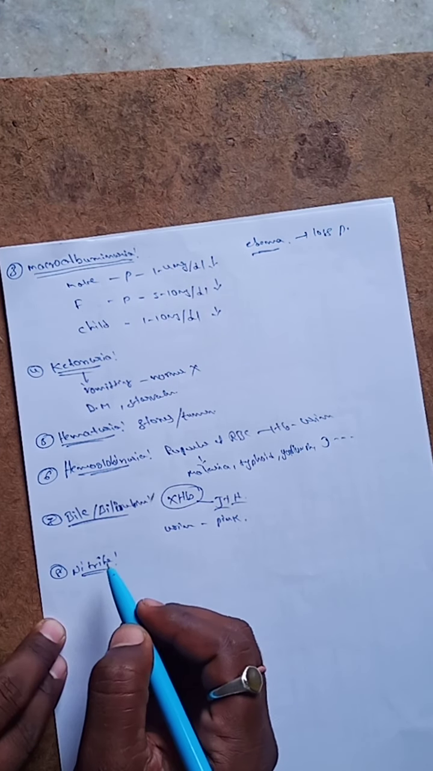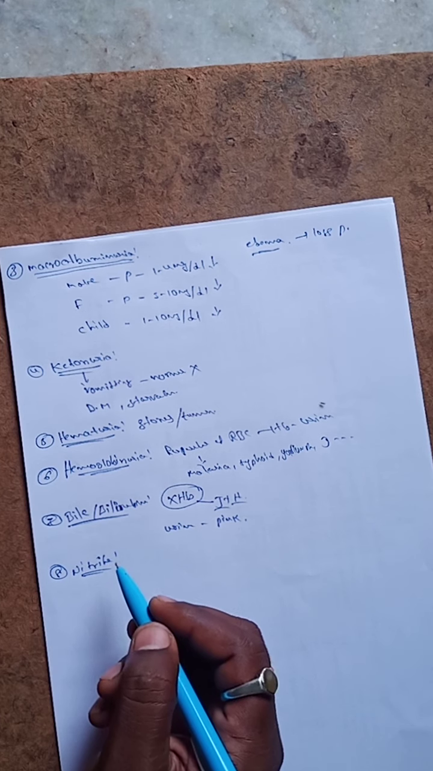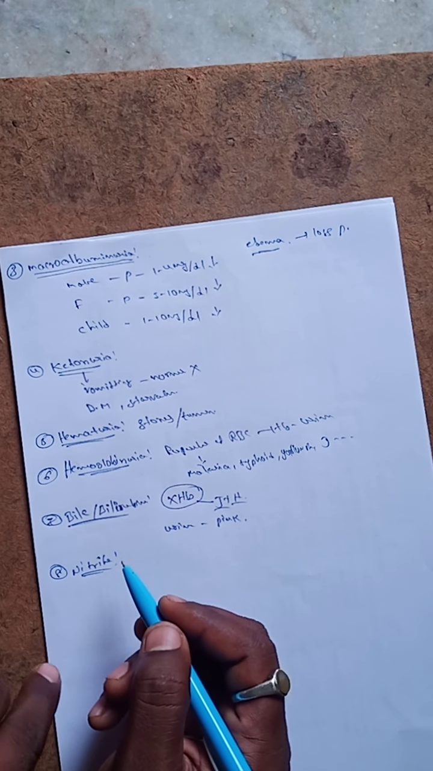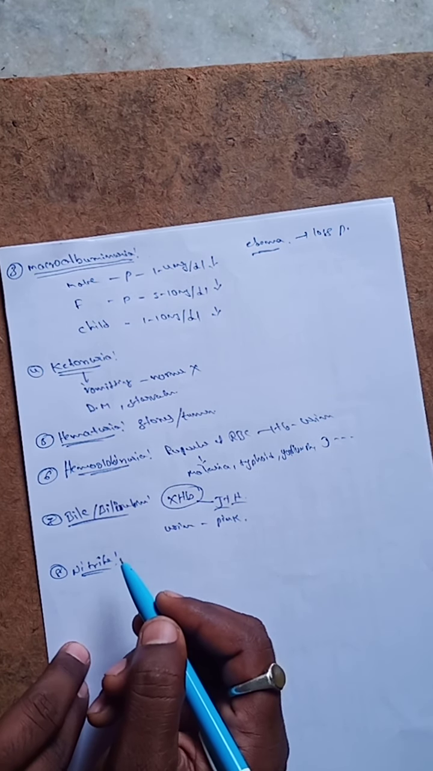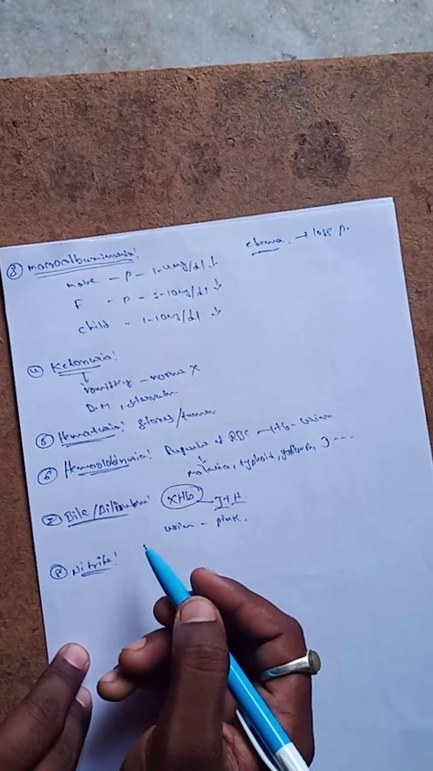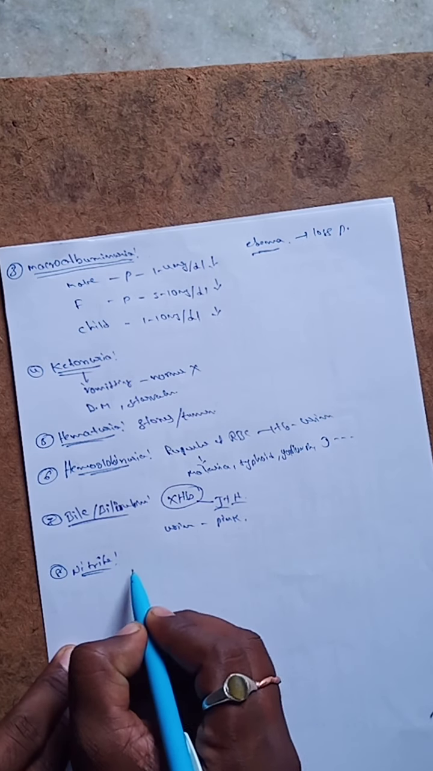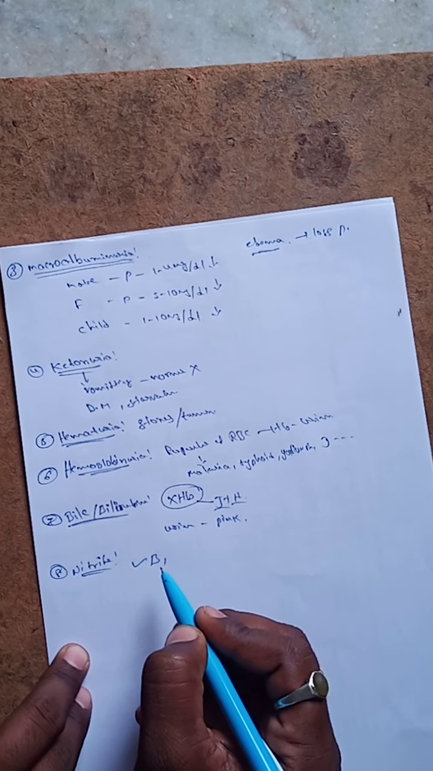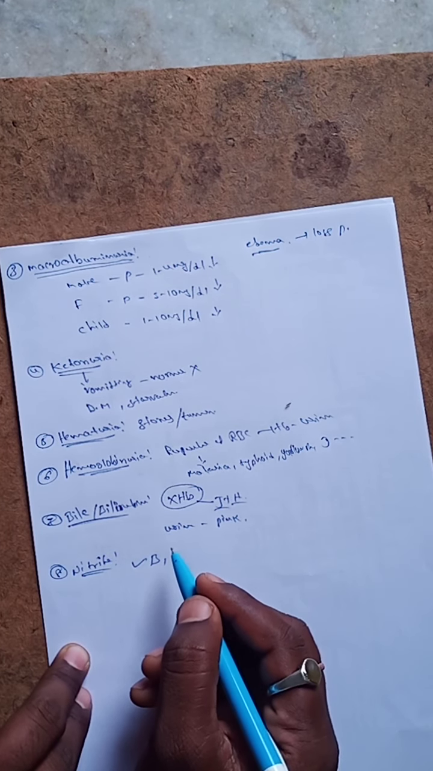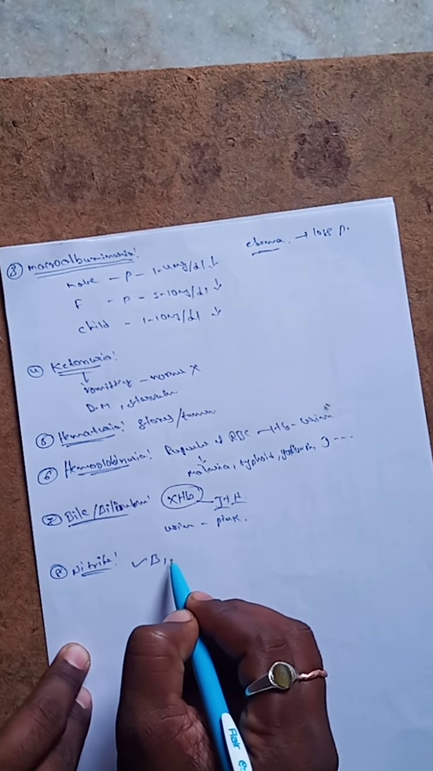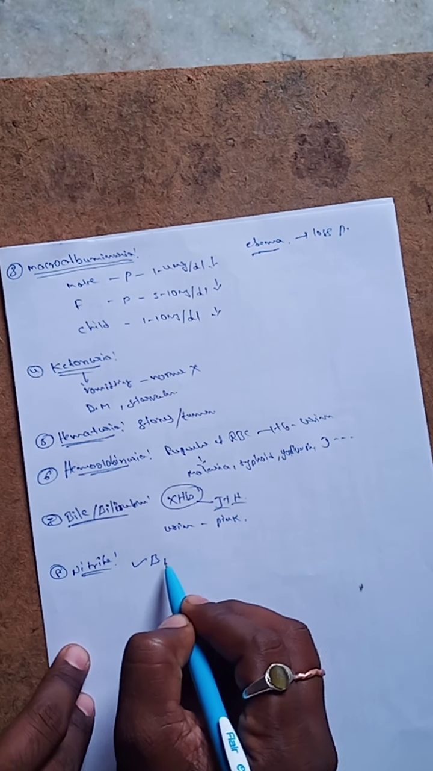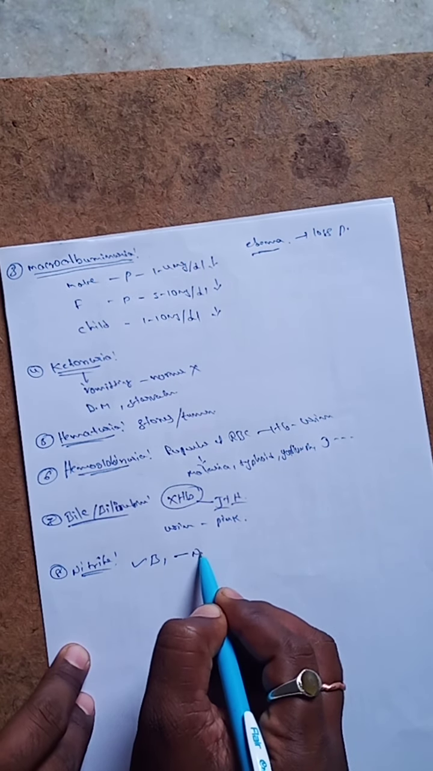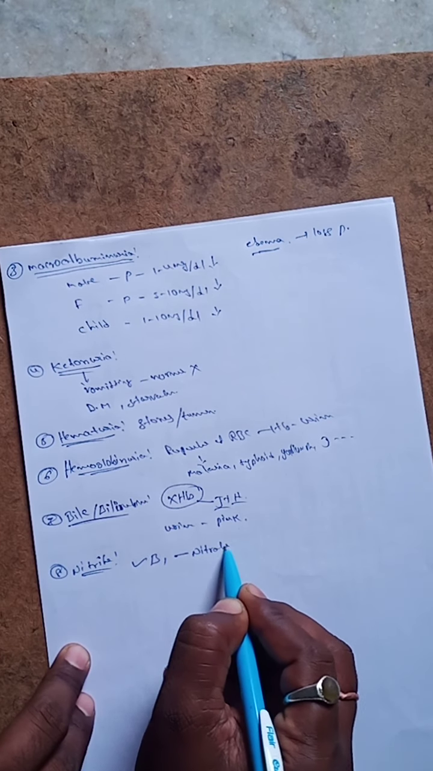Nitrate. Normal urine does not contain nitrites. The nitrites indicate the presence of bacteria. The presence of bacteria in the urine reduces nitrates, converting nitrates to nitrites.